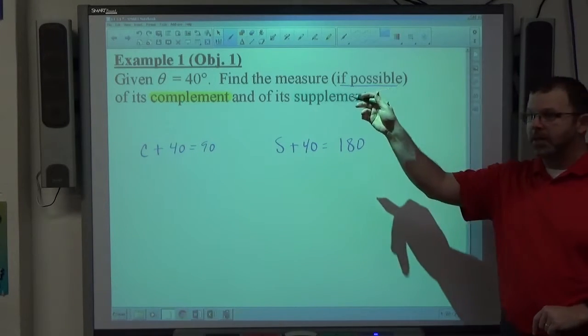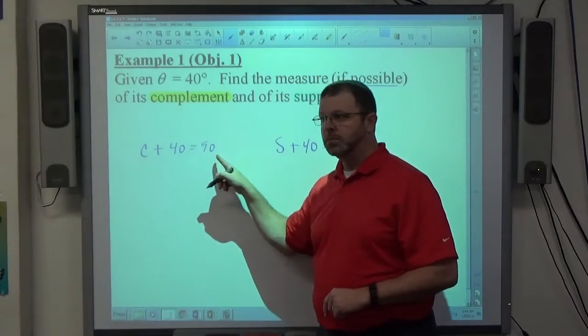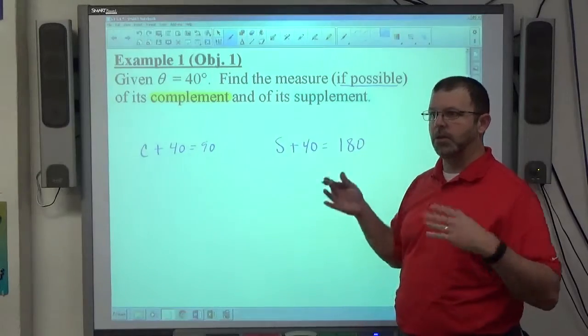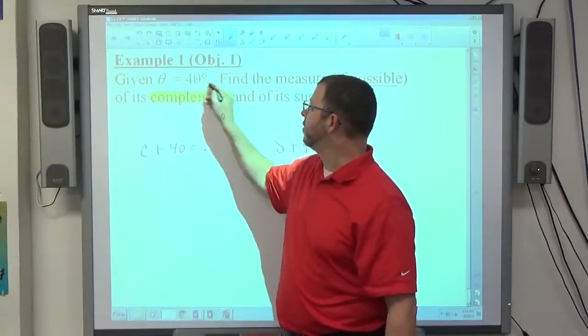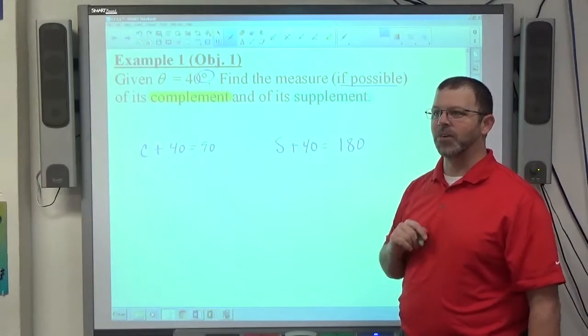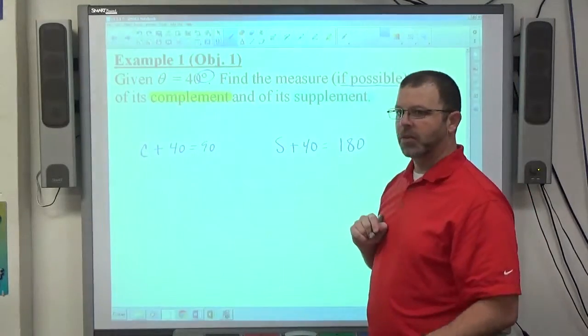If that were in radians, complement plus angle measure equals pi over 2. Supplement plus angle measure equals pi. All right, so again, using the radian measures instead of degree measures if you're in radians. And again, if it doesn't have the degree symbol, you're in radians. If it says theta equals 1, that's 1 radian, not 1 degree. So don't assume degrees, only degrees if it's got the symbol.